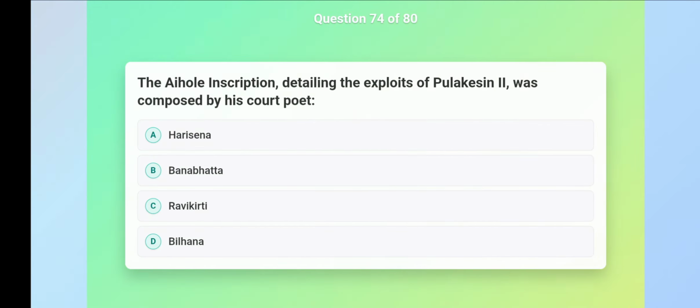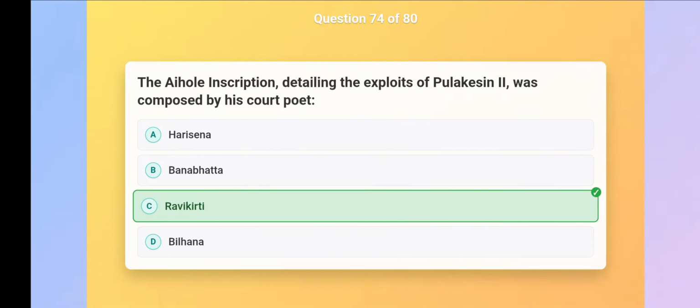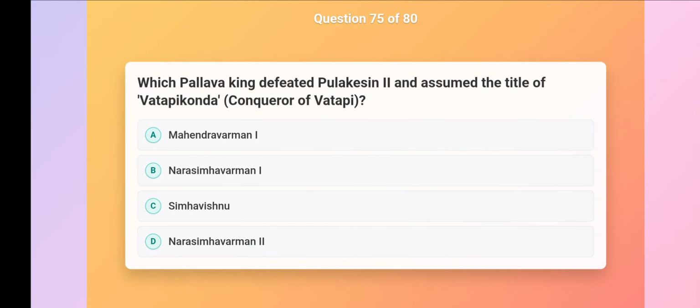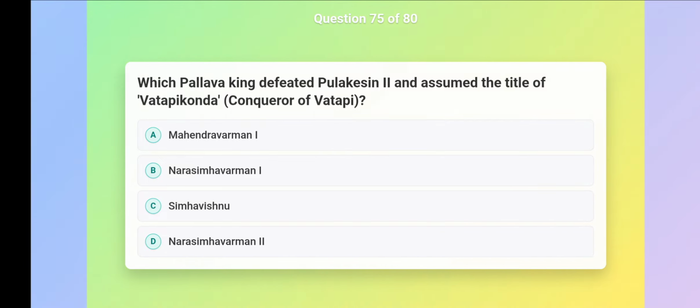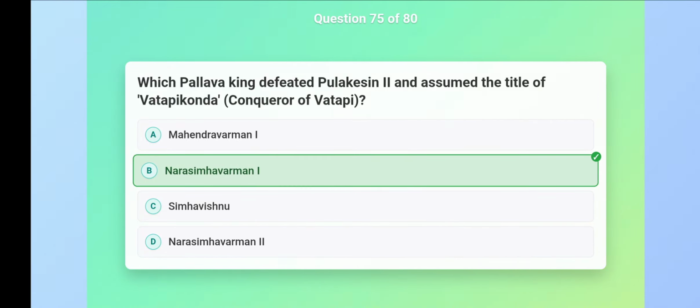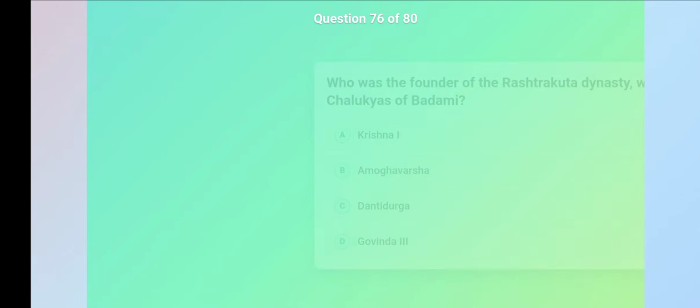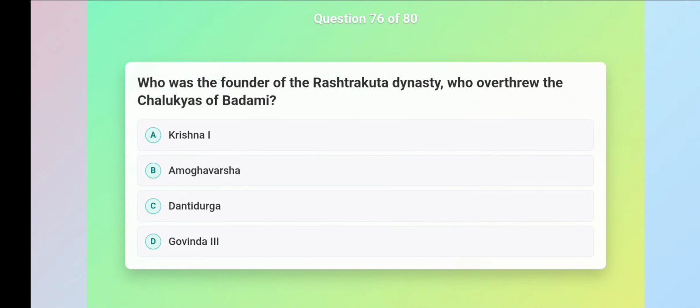The Aihole inscription, detailing the exploits of Pulakeshin II, was composed by his court poet. Ravikirti. Which Pallava king defeated Pulakeshin II and assumed the title of Vatapikonda, conqueror of Vatapi? Narasimhavarman I.